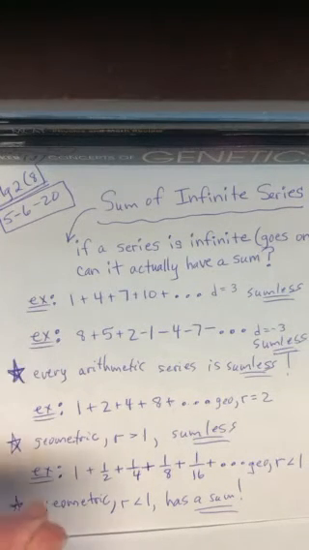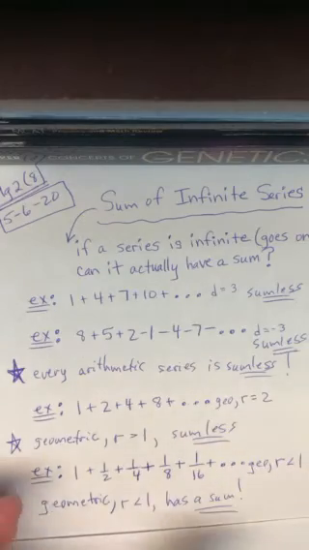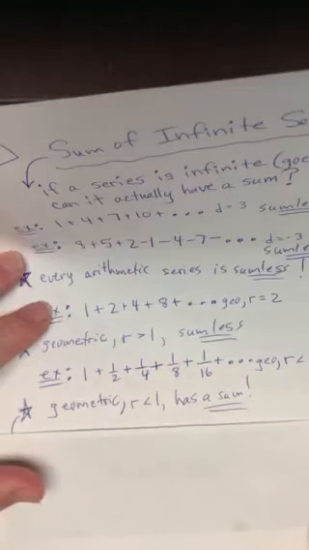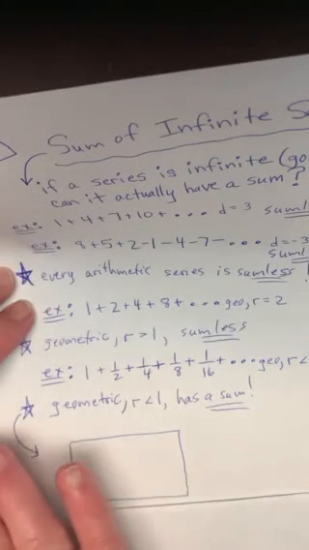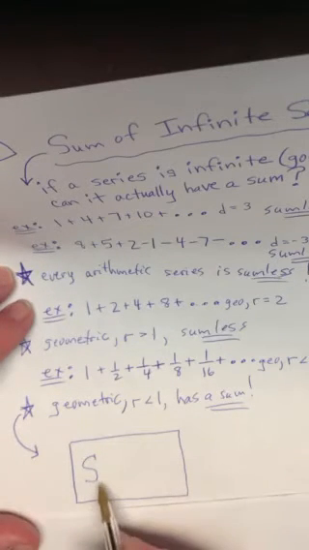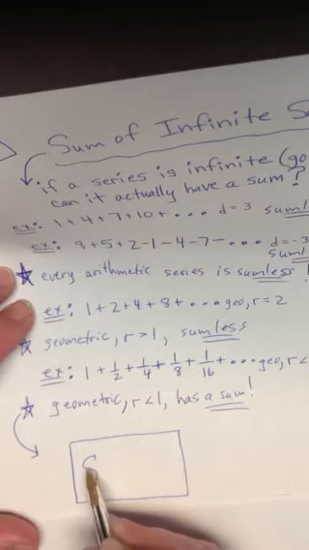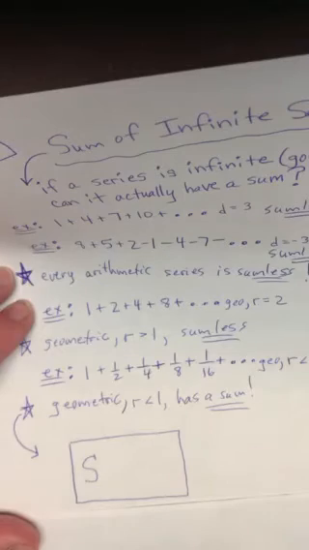And to figure out what is the sum of that infinite series, if I add all them numbers together, what would I get? I've got a formula for you. Now, I know you're sick of formulas, but guys, this formula is easy. You put capital S. Now, there's no sub n here. I'm not trying to find the sum of the first 8 numbers or the first 10 numbers. I want the sum of the whole thing.